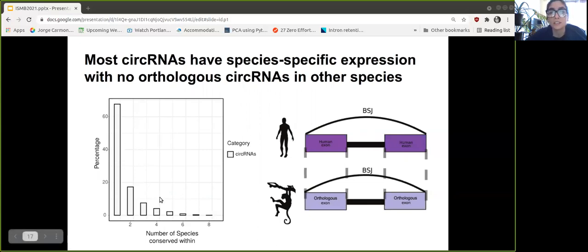Nonetheless, there's still a subset of circular RNAs that are shared between these species, where we define that a circular RNA is shared between species if the exons forming the backsplice junction in, for example, human, are also ortholog exons in the other primate species and are also forming a backsplice junction.